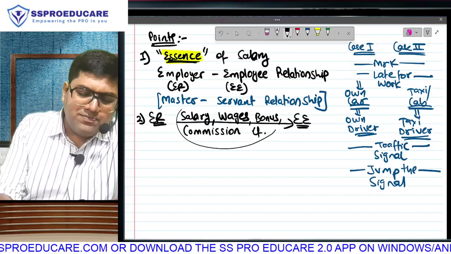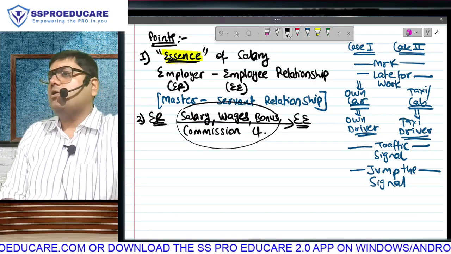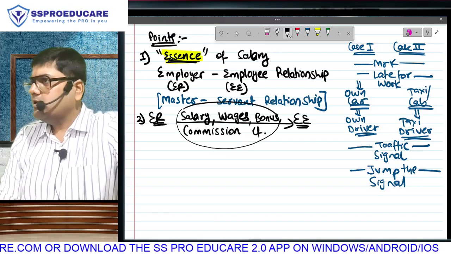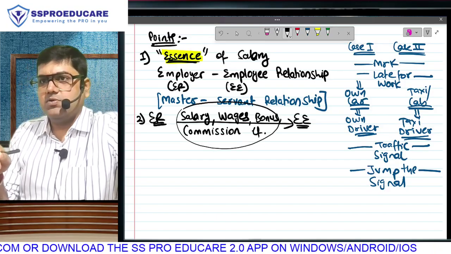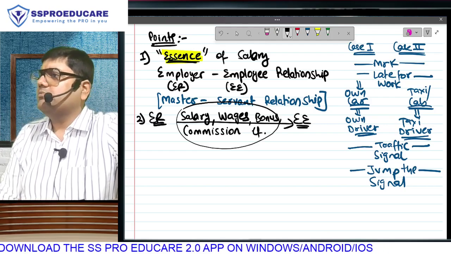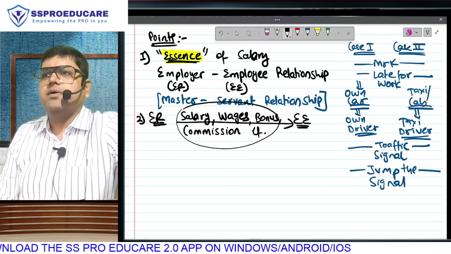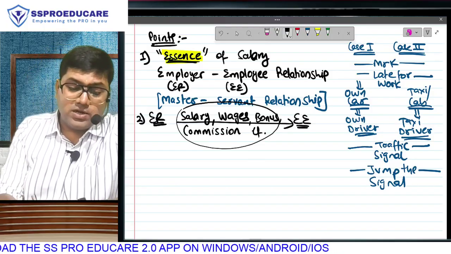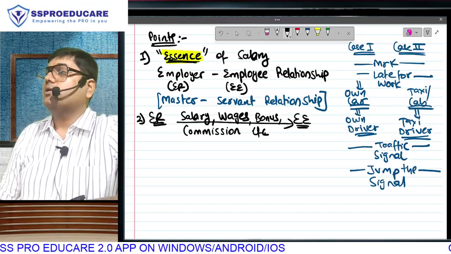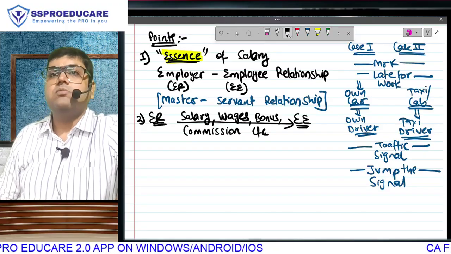Irrespective of the name that you give to the payment, according to William Shakespeare, what is there in a name? Didn't hear? Under this line he wrote his own name. According to William Shakespeare, there is nothing in a name. You give the payment any name, but as long as the relation is that of employer-employee, the income will be taxable under income from salary.